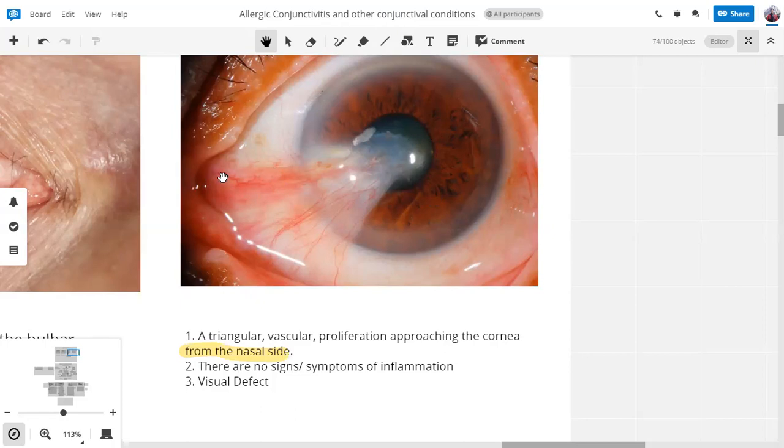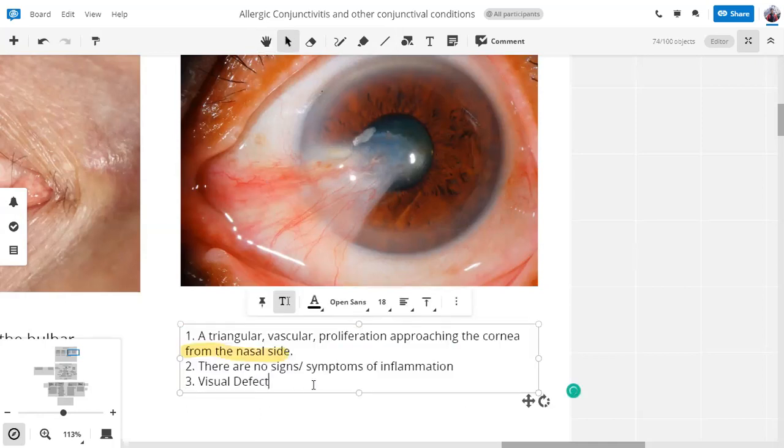If this lesion, if this fibrovascular proliferation, it's encroaching onto the cornea and it's disturbing that normal corneal curvature, which condition will happen? What do you think will happen? Astigmatism.